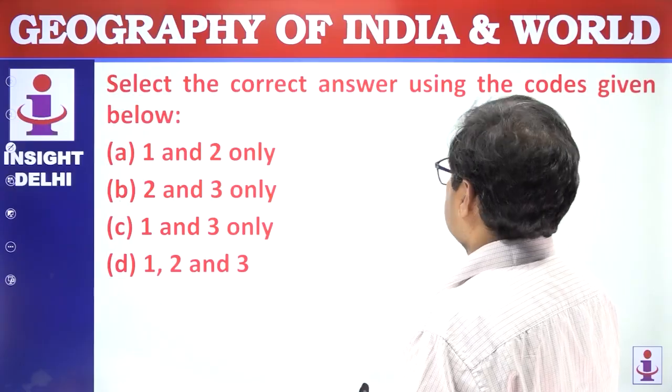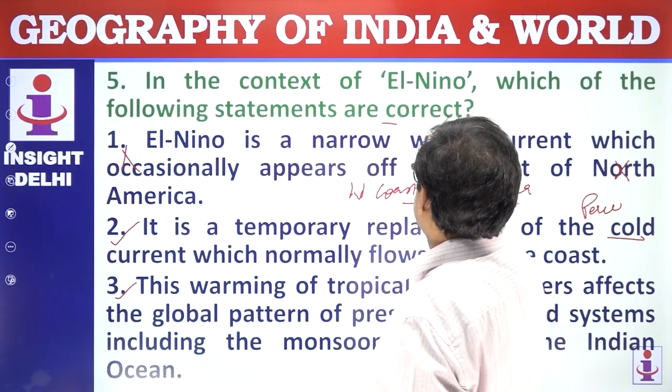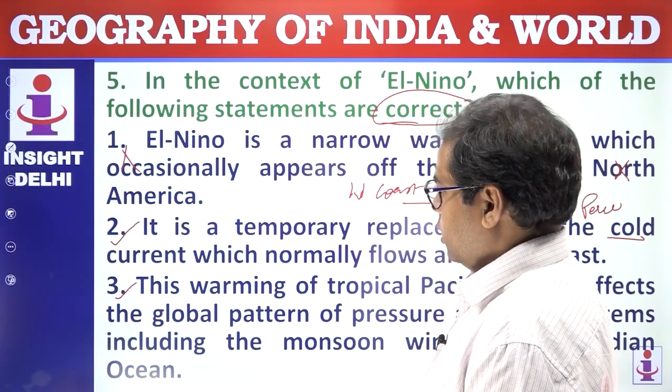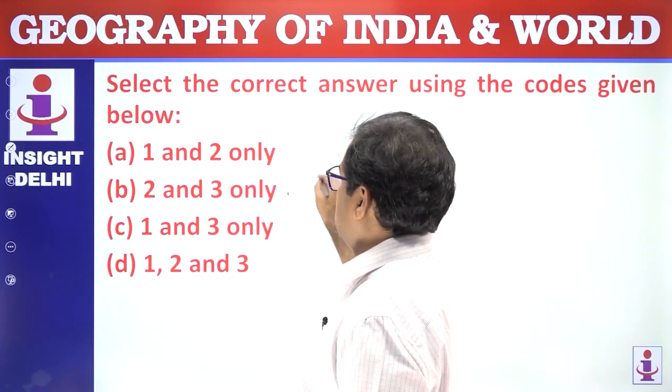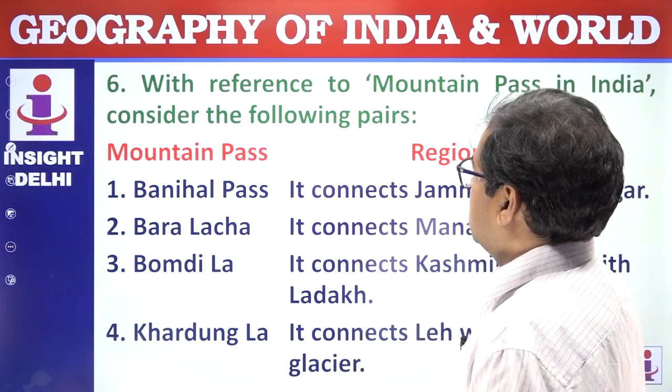Select the correct answer using the code given below. So the correct answer is, we have to find out the correct statements. So 2 and 3 are correct. Answer is B. Next question, with reference to the mountain passes in India, consider the following.